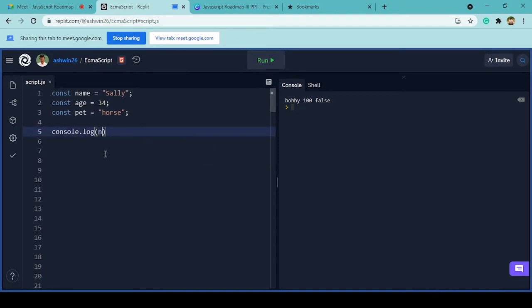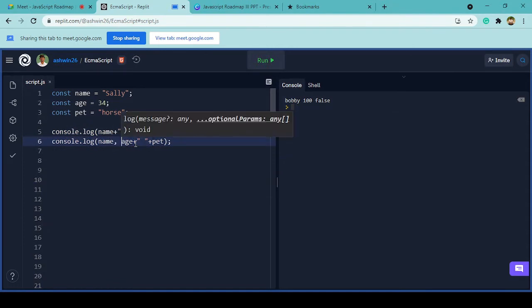If I try to prove it to you, what happens if we give a comma instead of this addition symbol? This is what happens when we pass the values using a comma. Let me show you the output. When I do both of these things, will the output match?